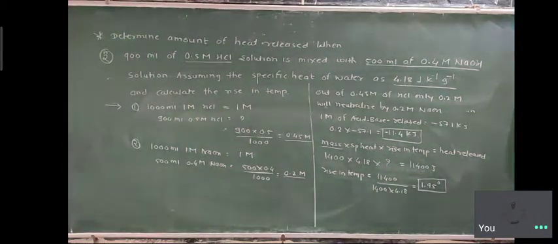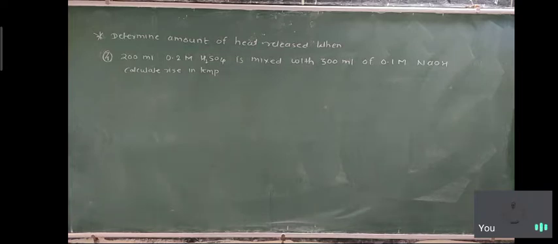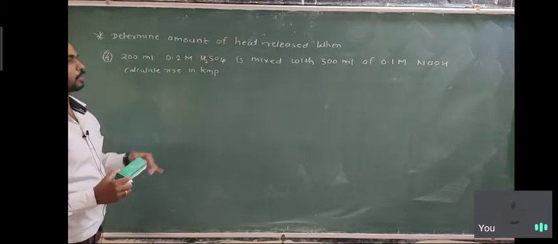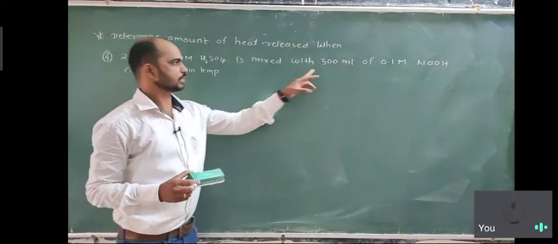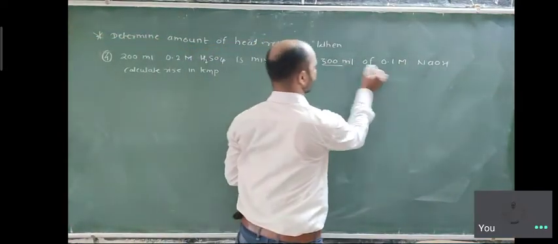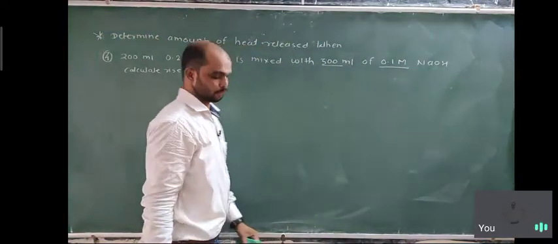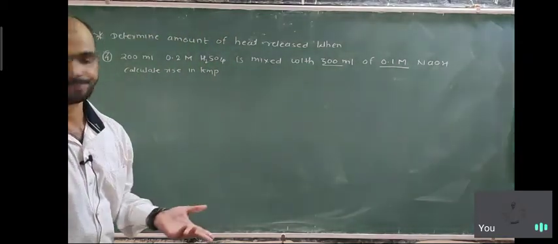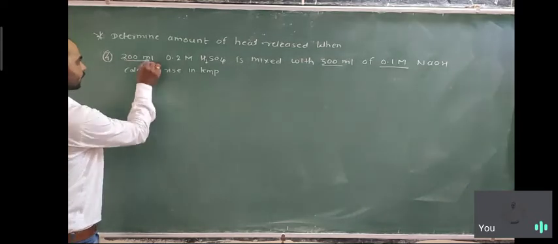So we're going to solve the fourth one. Okay, the fourth one is on the blackboard. What is the fourth condition? 200 ml of 0.2 molar H2SO4 is mixed with 300 ml of 0.1 molar NaOH. Calculate the rise in temperature. Again the condition is the same. So we have these two volumes.